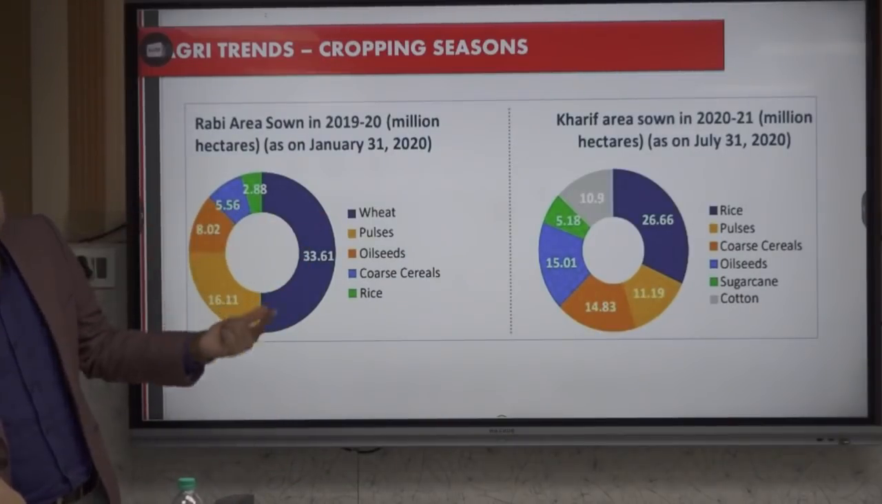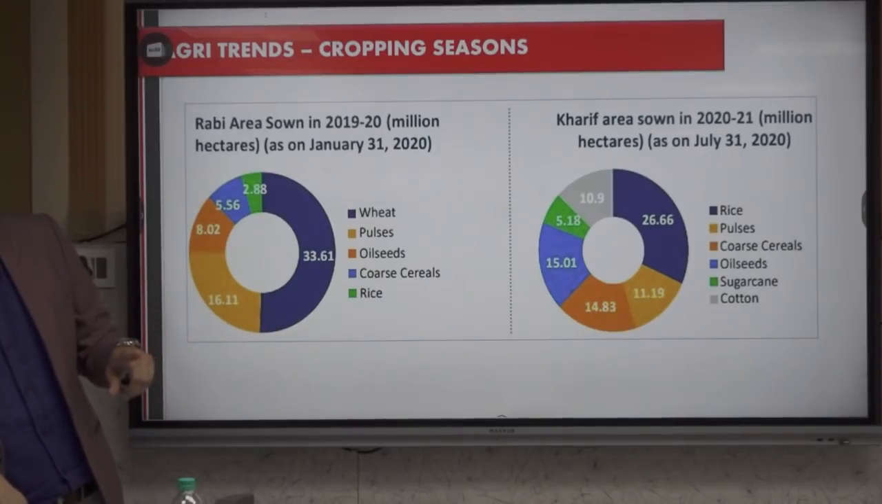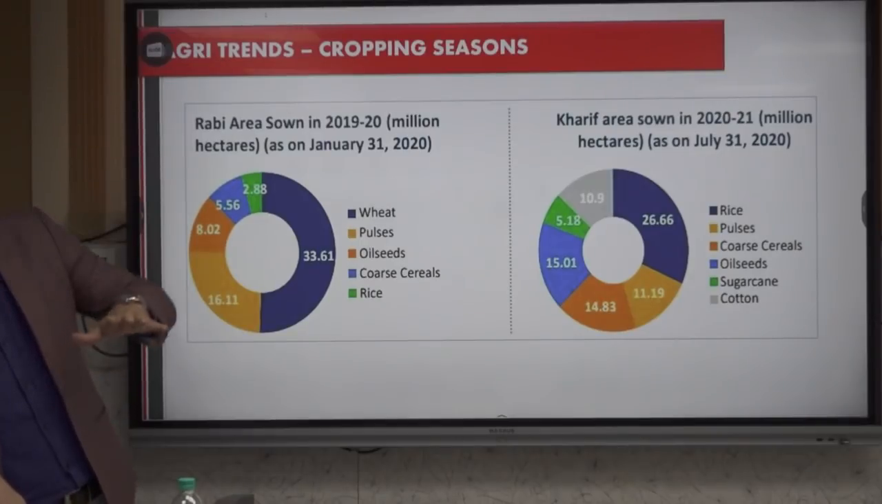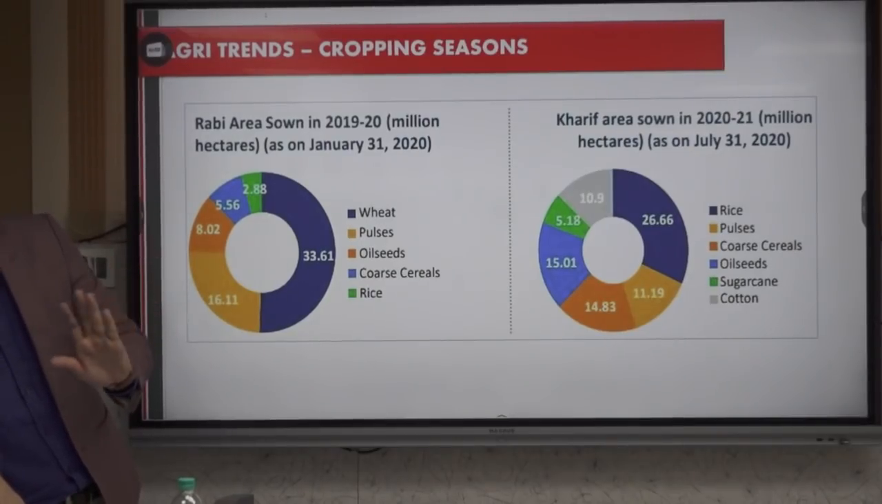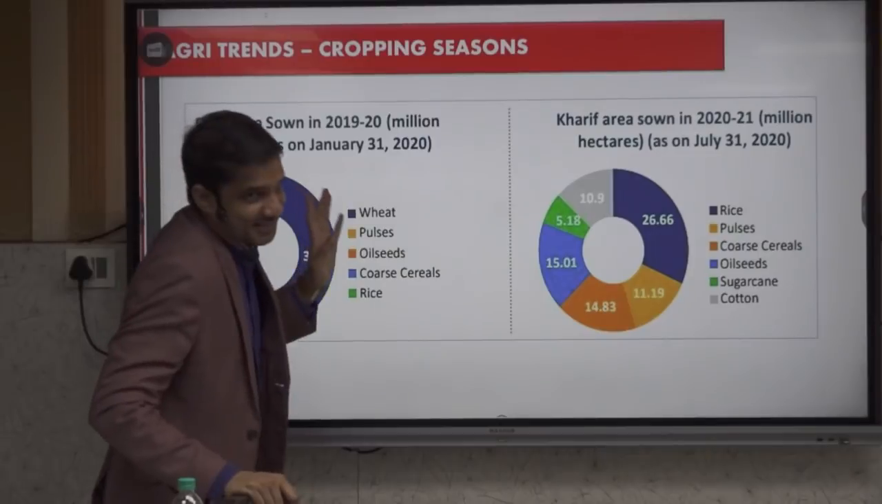Within these seasons, I will ask you which of wheat or rice has maximum area. That will be next level, but that will be the last. Uske bahar question nahi aayega.